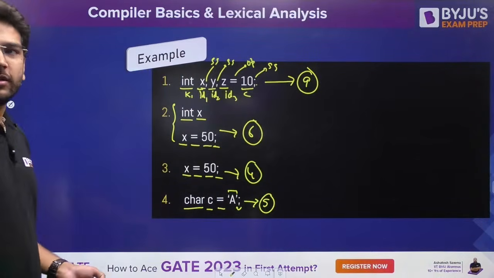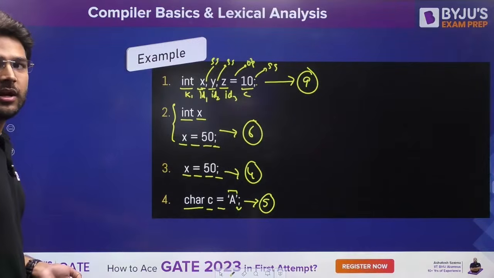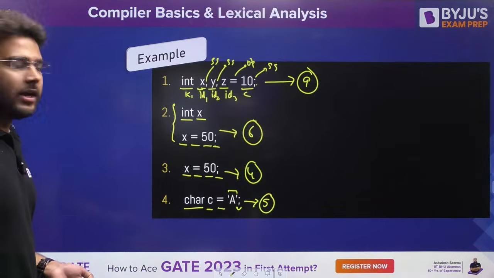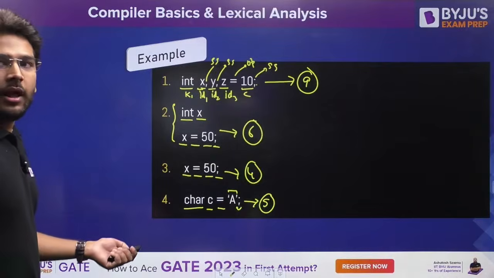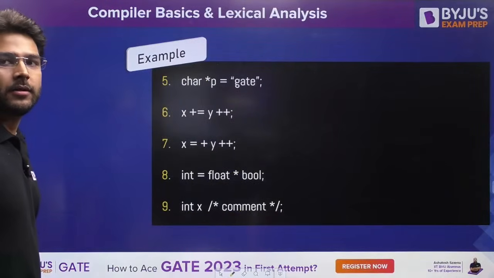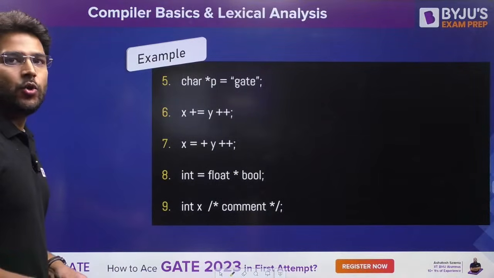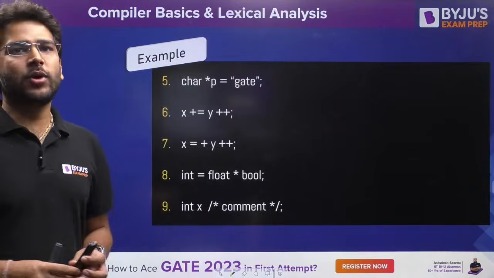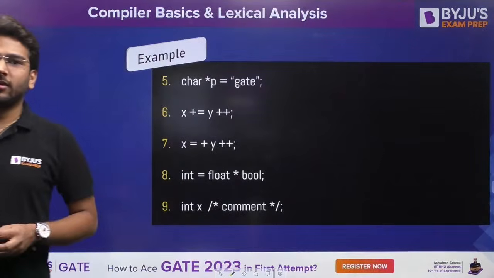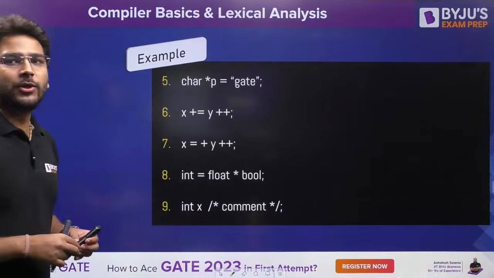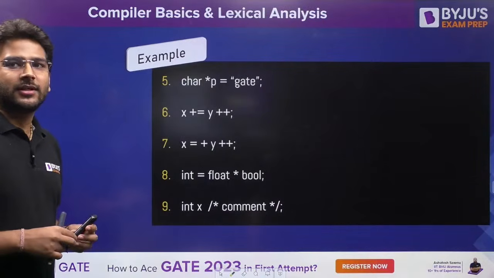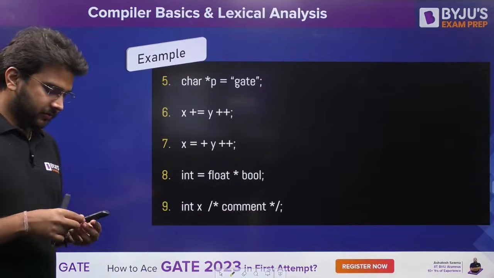Is it clear so far? Yes, 5 is the correct answer. Ikra, kya kar rahe ho? 4 is not the correct answer, 5 is the correct answer. Clear? Let's proceed now. Tell me, how many tokens in the fifth one? You can answer all, 5 to 9. How many tokens in the fifth one?